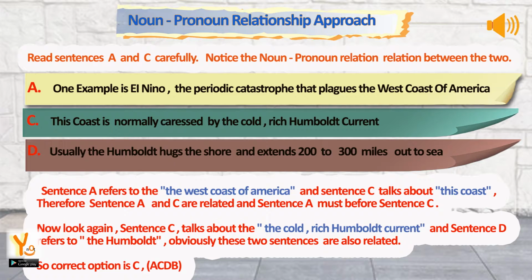Read sentences A and C carefully. Notice the noun-pronoun relation between the two. Sentence A refers to the west coast of America, and sentence C talks about this coast. Therefore, sentences A and C are related, and sentence A must come before sentence C. Now look again. Sentence C talks about the cold, rich Humboldt current, and sentence D refers to the Humboldt. Obviously, these two sentences are also related. So the correct option is C, A, C, D, B.